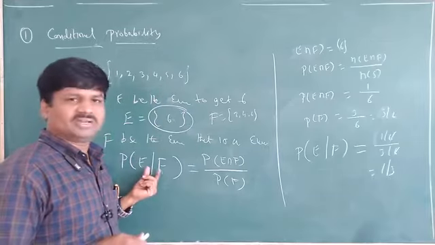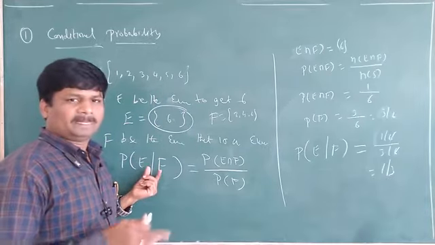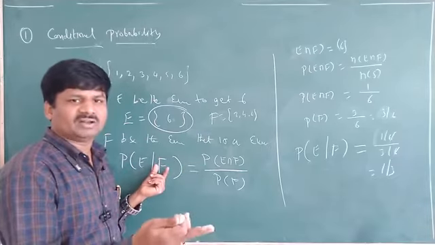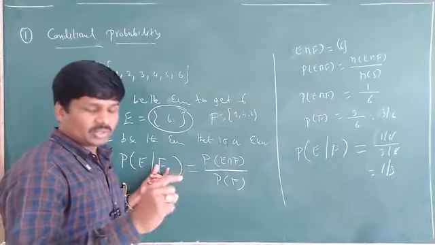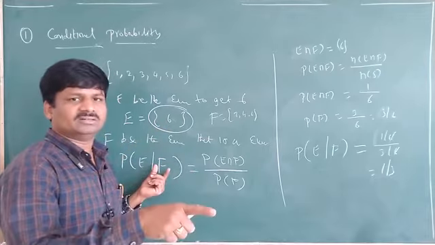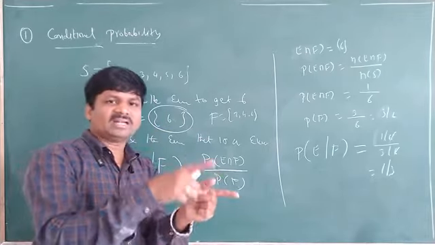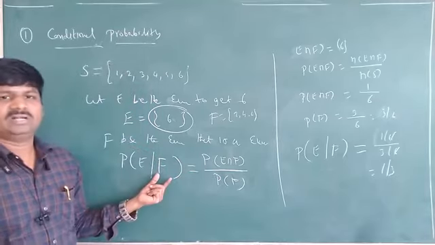But one condition is given here. What is the condition? We are getting 6, but before that one event already happened. After rolling a die, we got an even number. After getting an even number only, we are finding how much chance there is to get a 6. That is the condition given here.